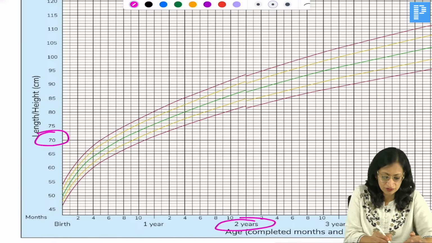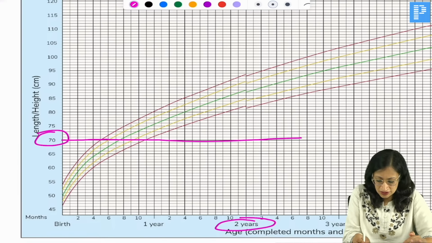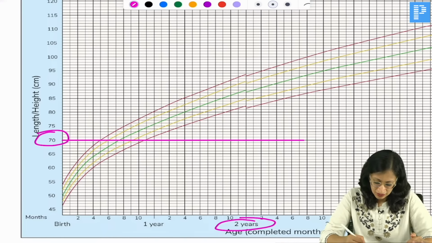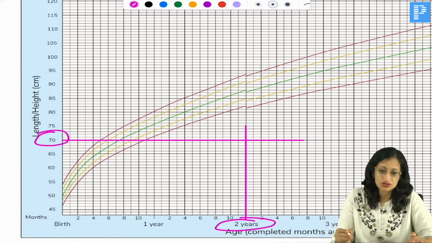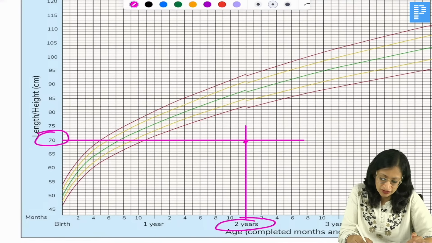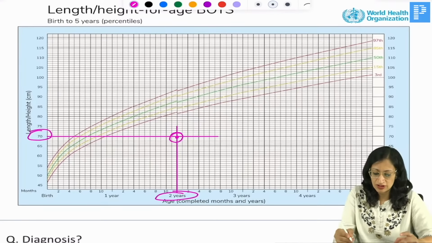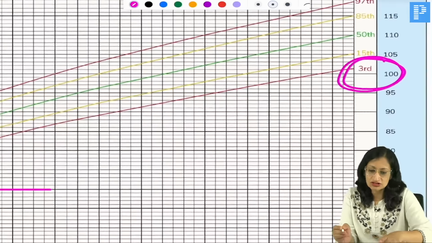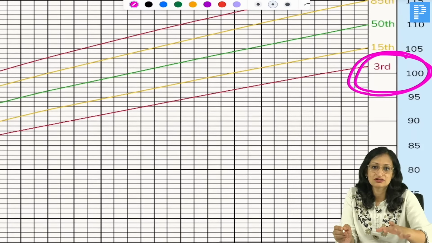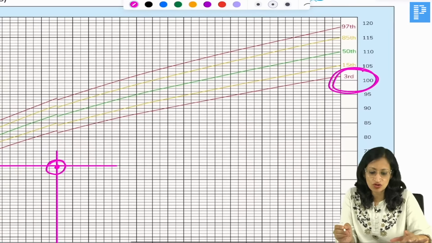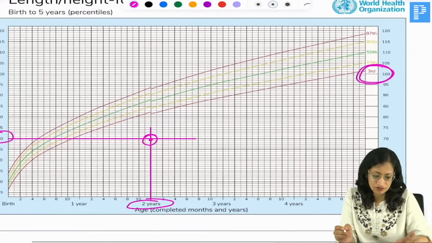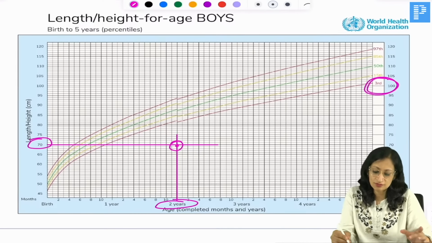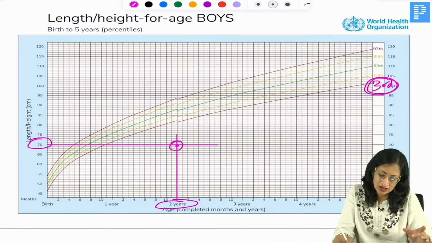So if I plot it, where is it falling? So 70 centimeters and 2 years, right? So it is falling here. It is falling below the 3rd percentile line. Can you see? This is the 3rd percentile line, and this value is falling below the 3rd percentile line.